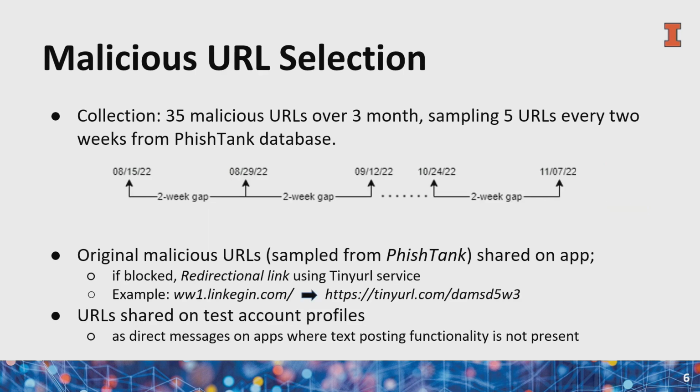We collected 35 malicious URLs over a 3-month period, sampling 5 URLs every 2 weeks from the PhishTank database. So the PhishTank database of malicious URLs was our source database, and the URLs sourced from PhishTank will be termed the original malicious URLs. Then, in order to answer our second research question, we also created redirectional versions of original malicious links if they were originally blocked, which will be called either redirectional links or transformed links. For this, we used the TinyURL service. This is a very low-effort technique, but that's what we are trying to test for here.